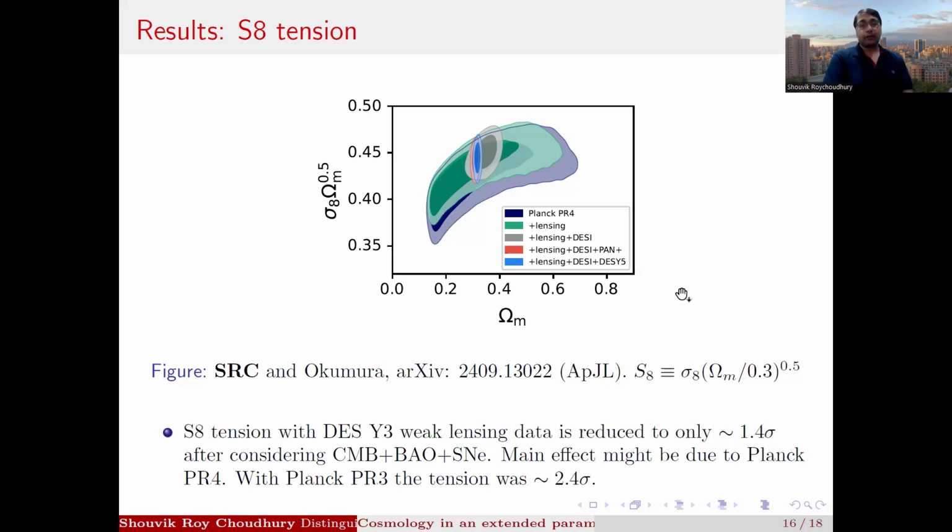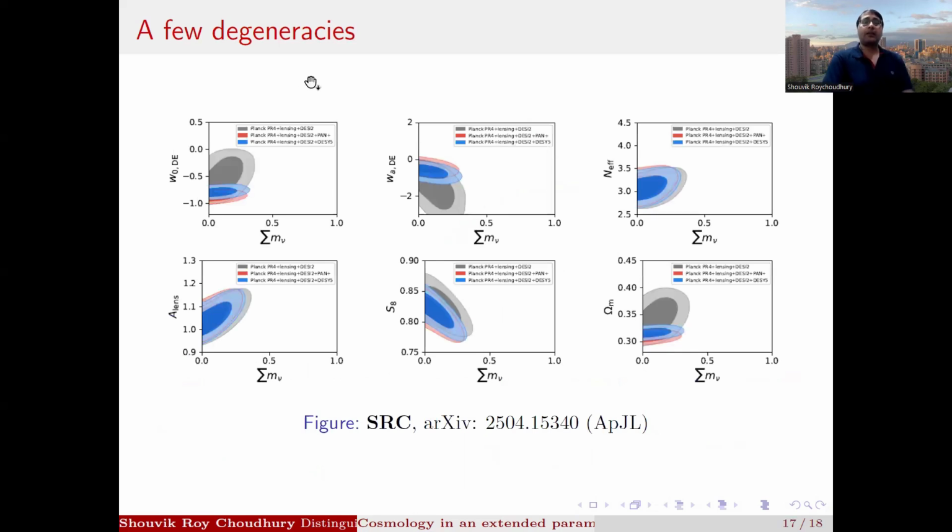So these plots show you the 2D correlation plots between various parameters. And what we find is that WA and the sum of neutrino masses are very highly correlated negatively, whereas there is a positive correlation, as expected, with A lens. Whereas S8 and the sum of neutrino masses are strongly negatively correlated, and the weak lensing data actually prefers lower S8, and that is why it actually prefers higher neutrino masses, and that is why you get a detection when we include the weak lensing data.